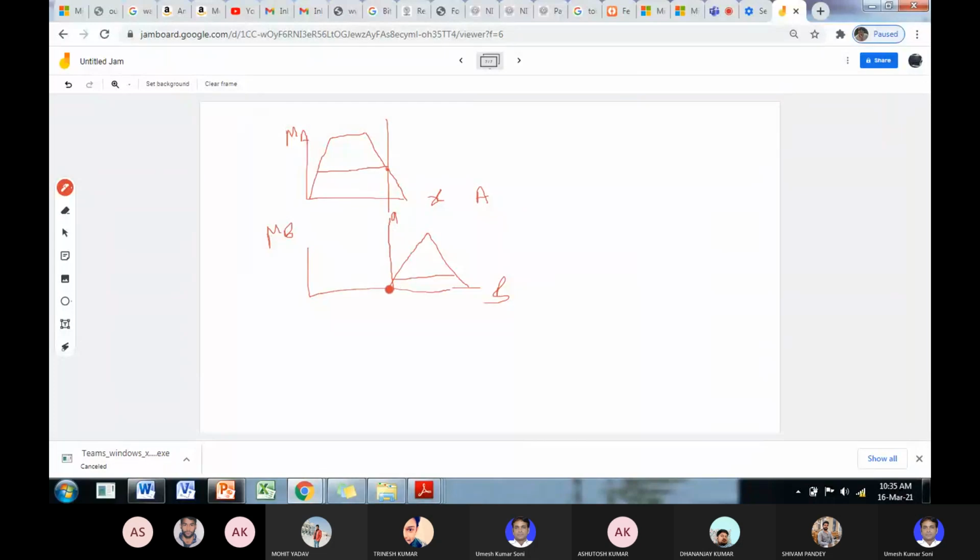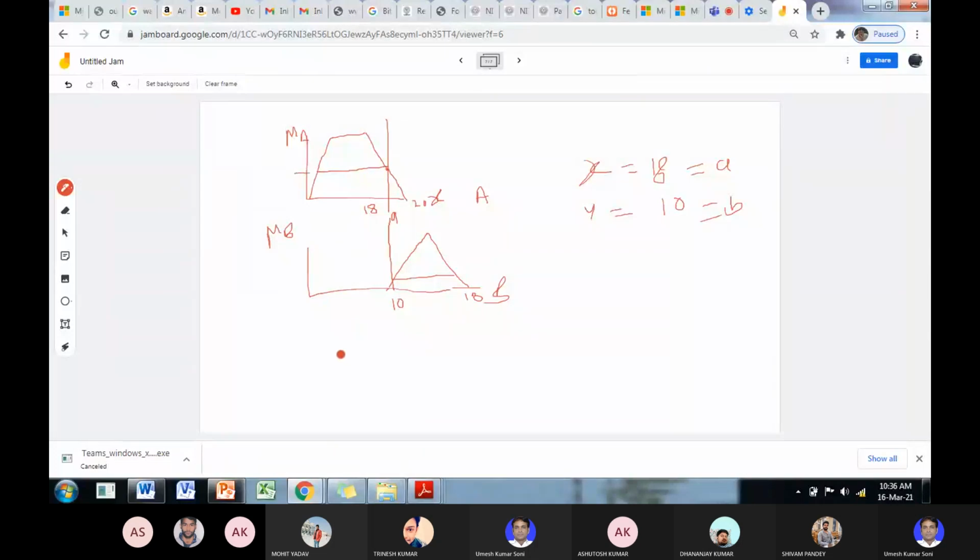Okay, so suppose this is value of 10, this is suppose 18, and this is 20. So x is 18 and y is 10. Okay, so value is equal to, this is a suppose, and this is b. Now what is the membership grade at this point?